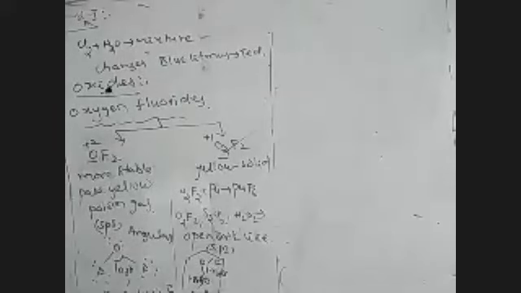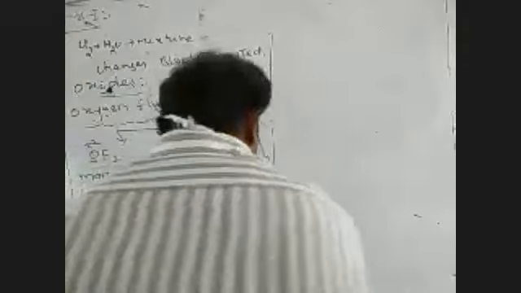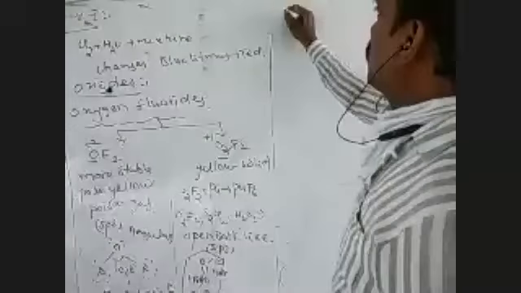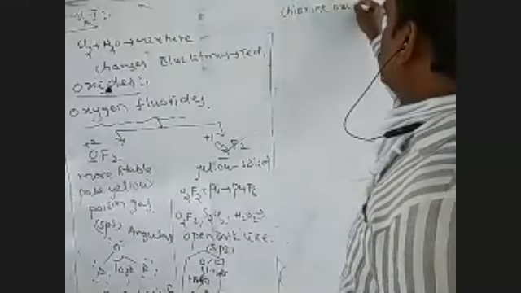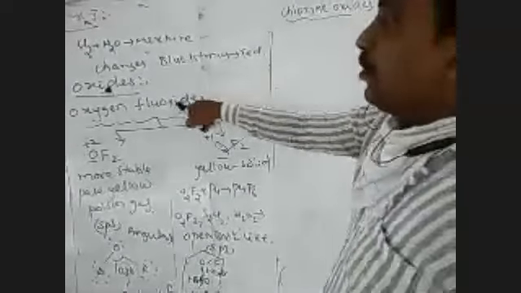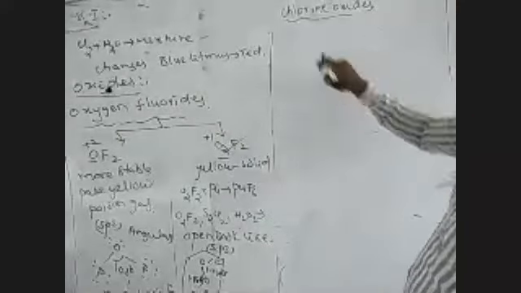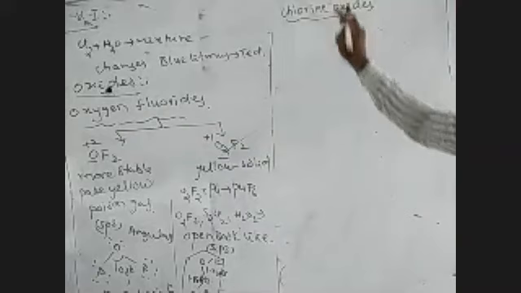These are the oxides of fluorine. Then the next one is oxides of chlorine. These are the oxygen fluorides and chlorine oxides. When oxygen combines with fluorine, the compounds are called oxygen fluorides. When oxygen combines with chlorine, the compounds are called chlorine oxides.